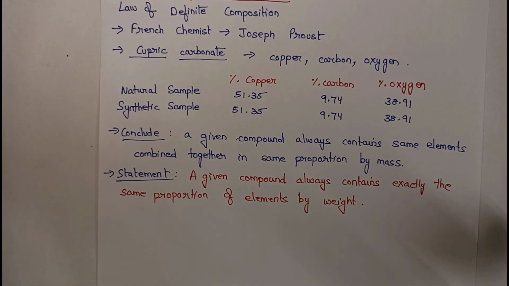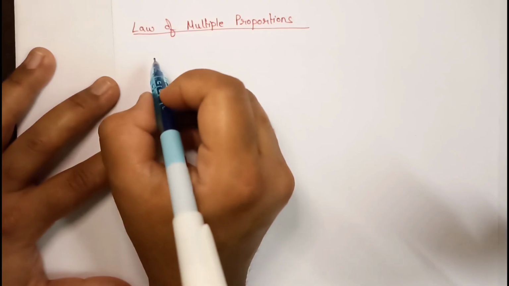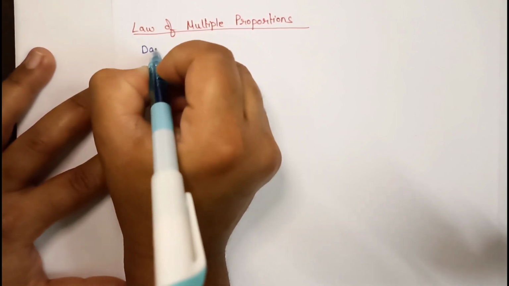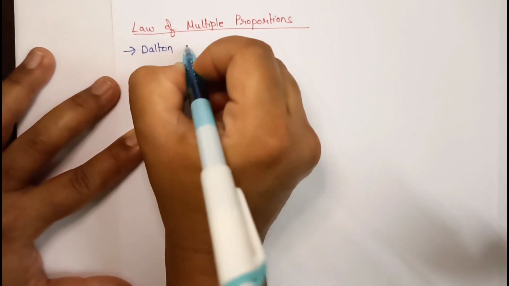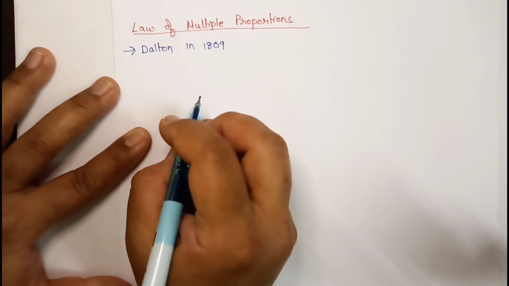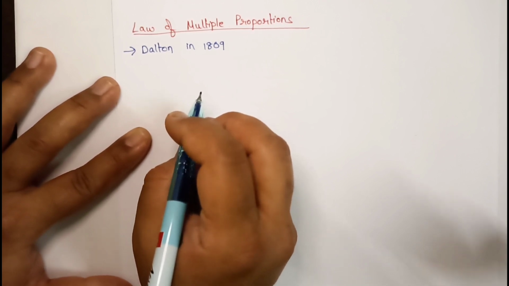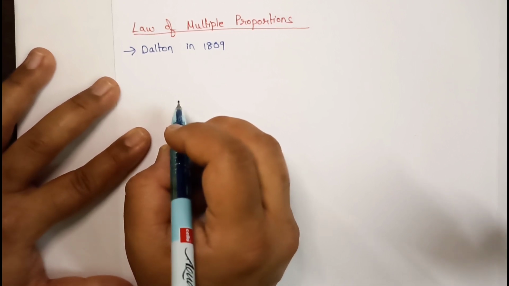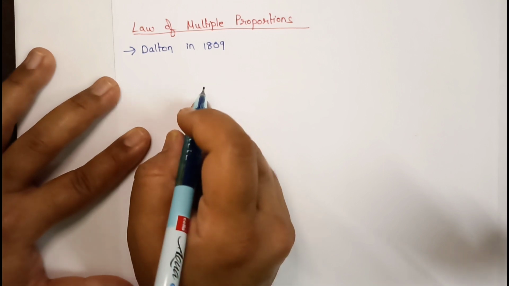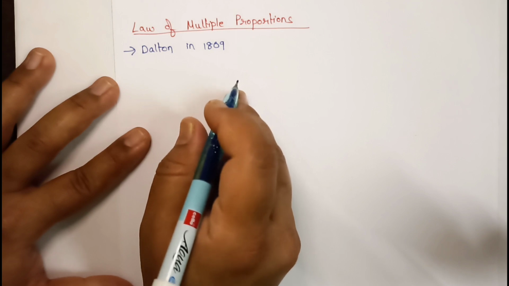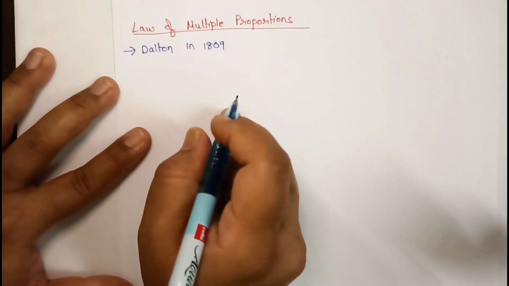Okay. Now let's move to the next law, that is the law of multiple proportions. This law was proposed by the scientist named Dalton, in the year 1803. Okay, he performed different experiments to state the law of multiple proportions. What did he do? He combined hydrogen with oxygen. Okay, now when this hydrogen and oxygen combine with each other, they form two types of compounds. First one is water and another one is hydrogen peroxide.